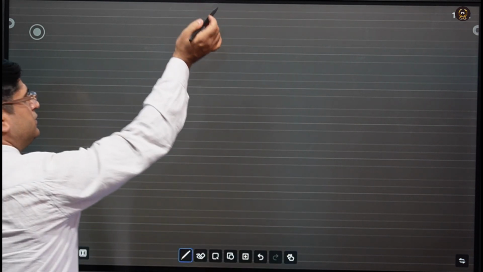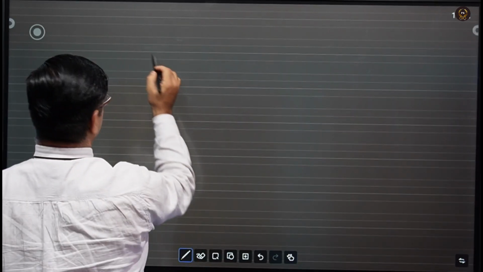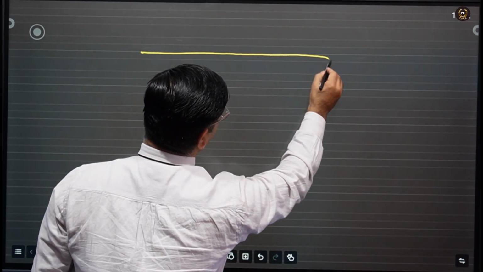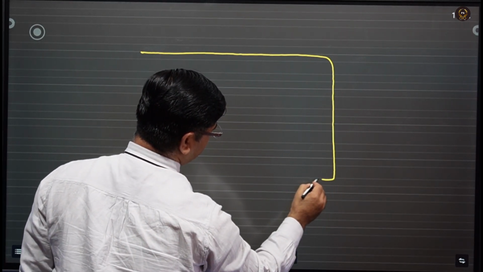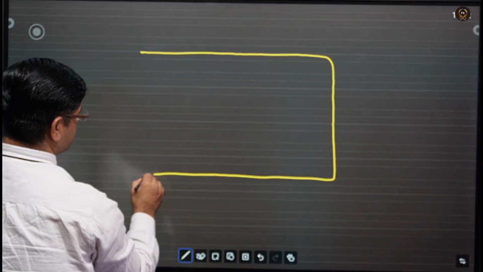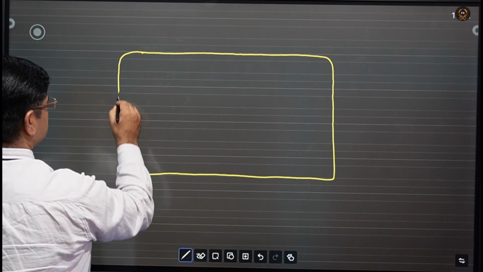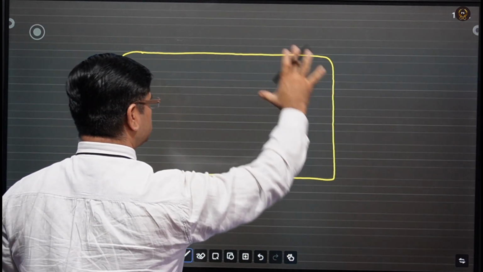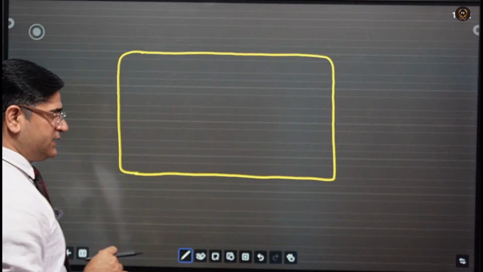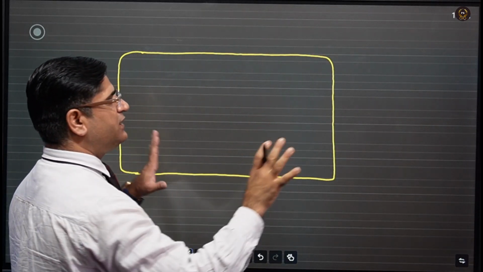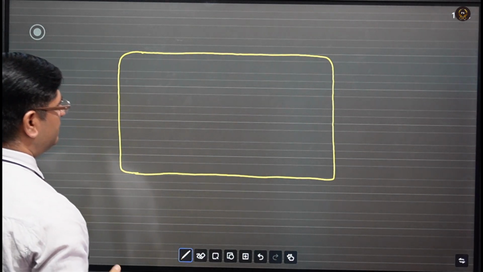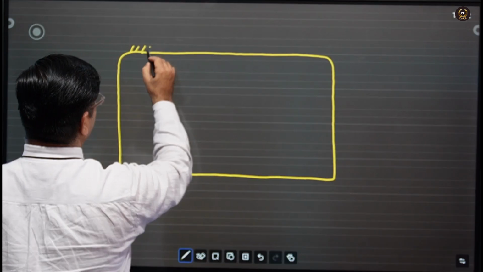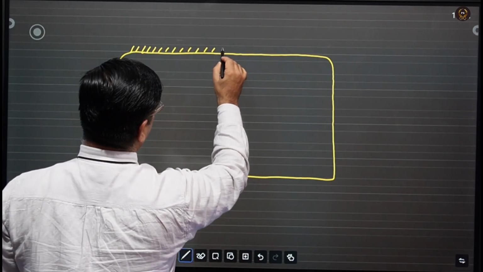Let me give the structure of a typical bacterial cell. The outermost covering of the cell is made up of the envelope system, and this envelope system has different layers.